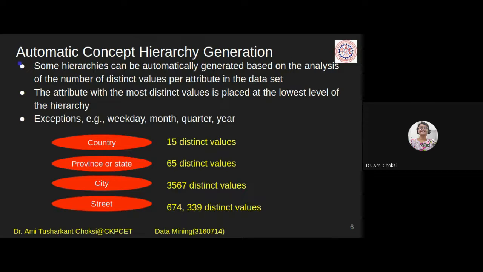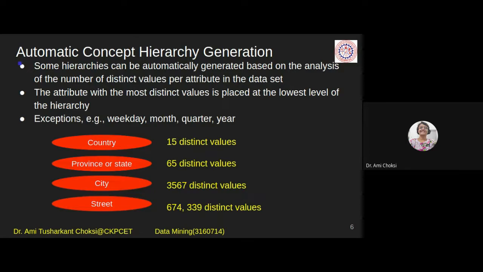So 3,567 and 67,439, whichever is the minimum distinct values, that is there for cities. Getting the point? So that will be put at the third level, and because only four are there, we'll put the street at last. Got the point? So this is the way we have automatic concept hierarchy generation, right?